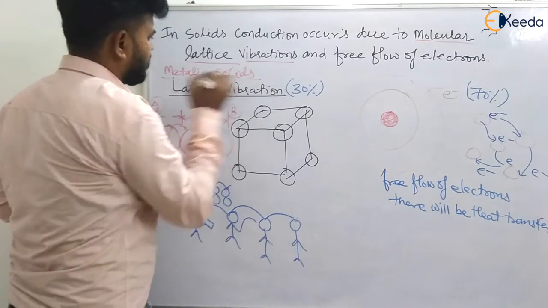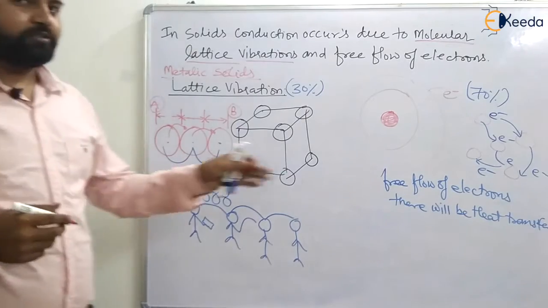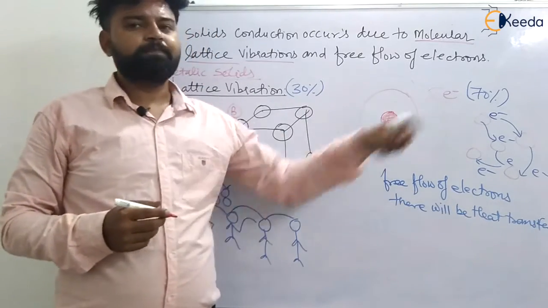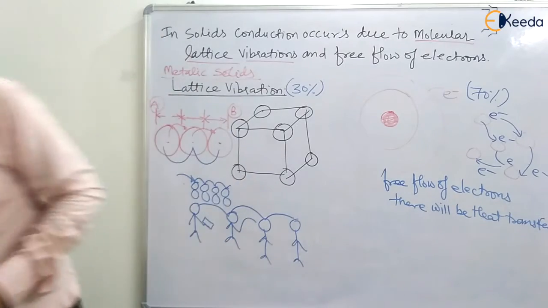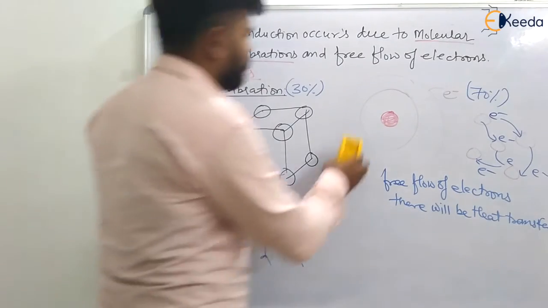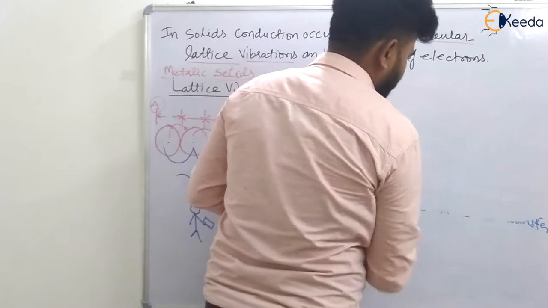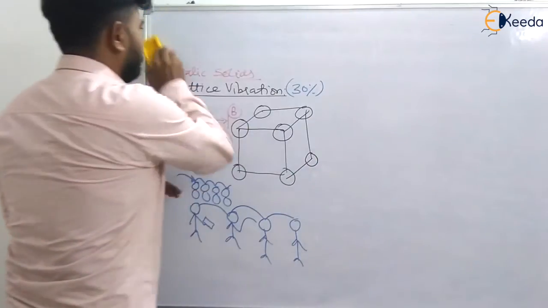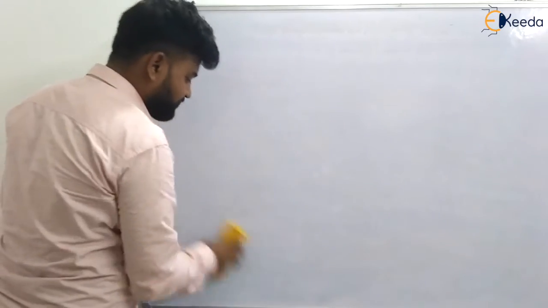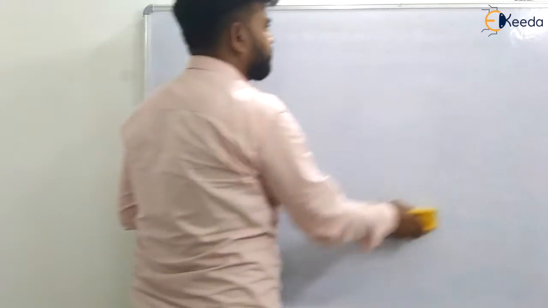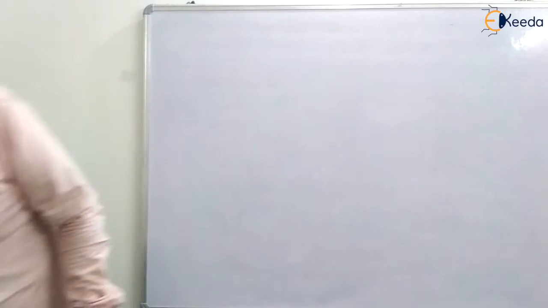Okay, I am talking about metallic solids, because free electrons are only available in the metallic solids. Now guys, next is how heat is transferred in fluids. Let us analyze this. How is it transferred?